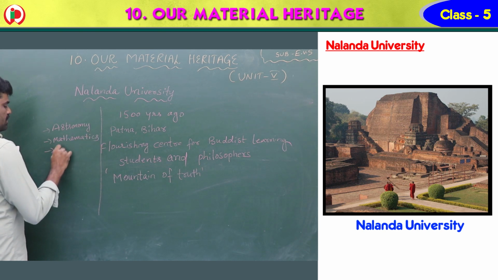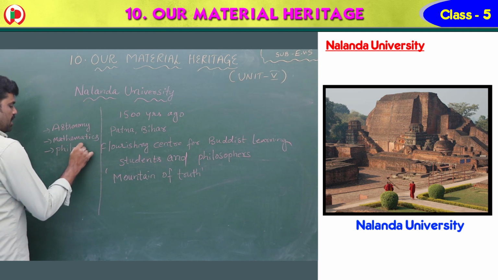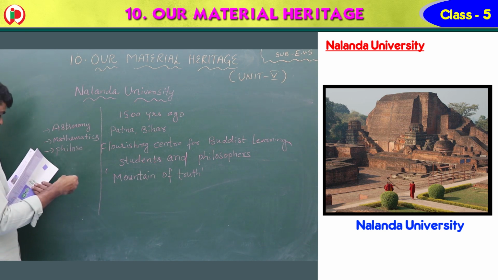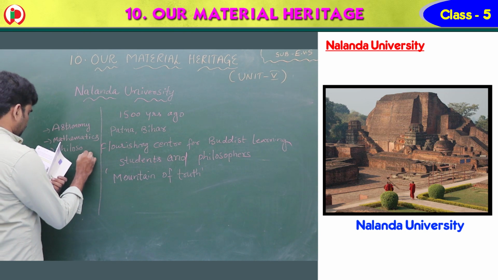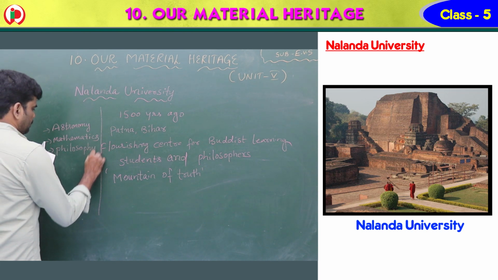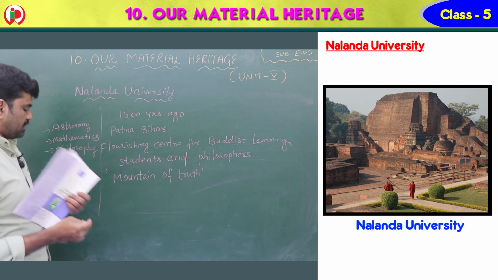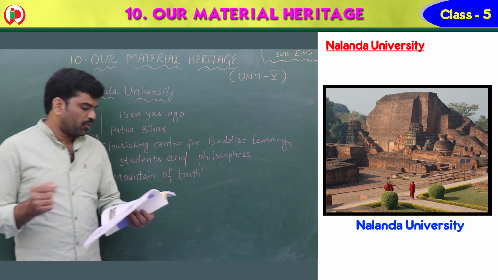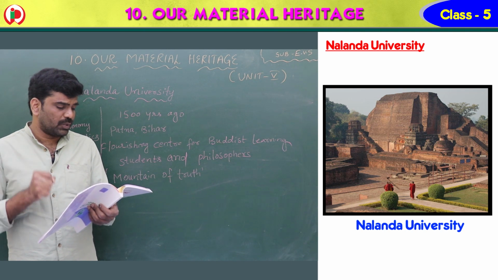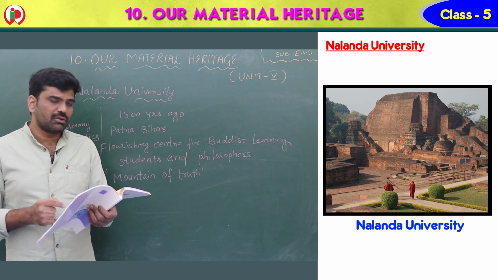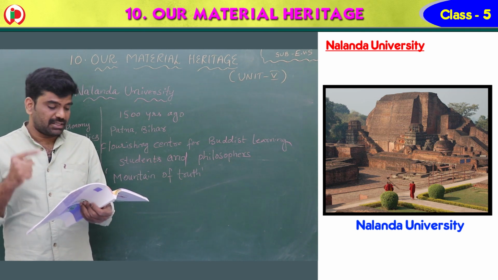This library has so many thousands of books. The huge library is called Mountain of Truth, and it stores thousands of books on astronomy, mathematics and philosophy.